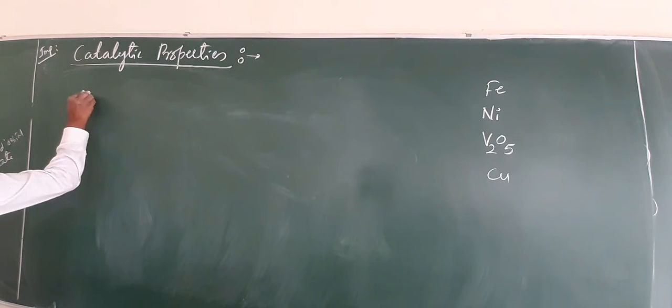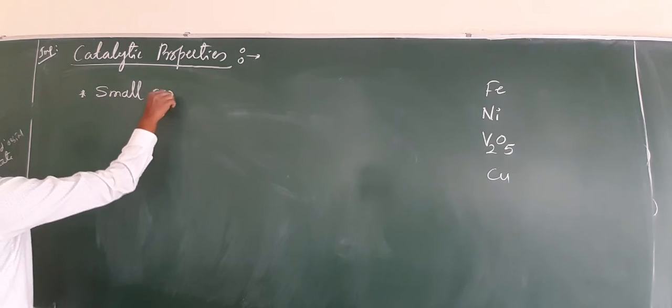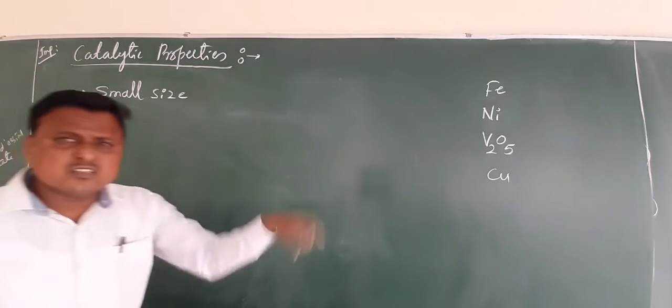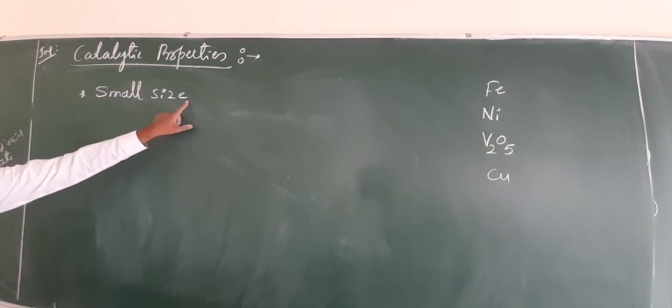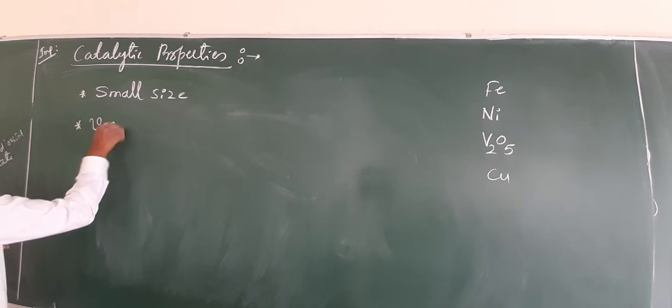Catalyst property, the first one: the transition metals are very small in size. They cannot affect the reactants. Yes, this is very small in size. The very important second reason is variable